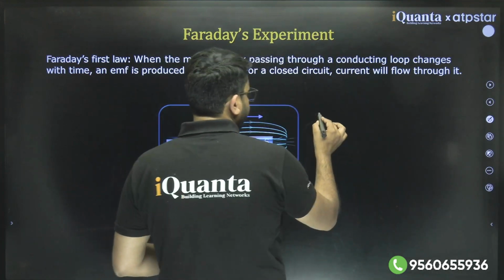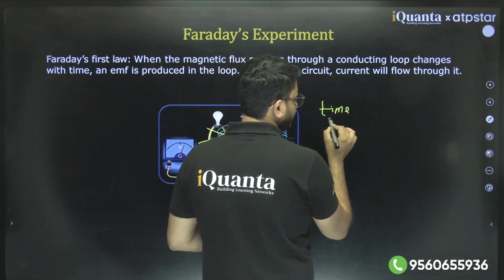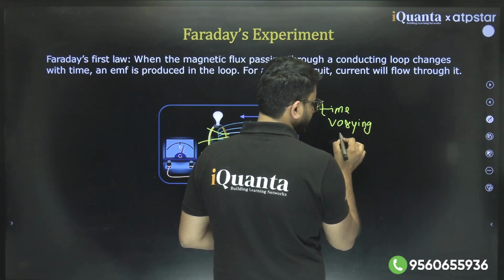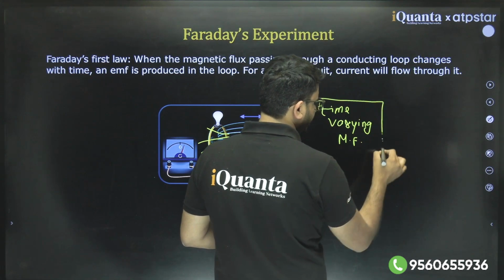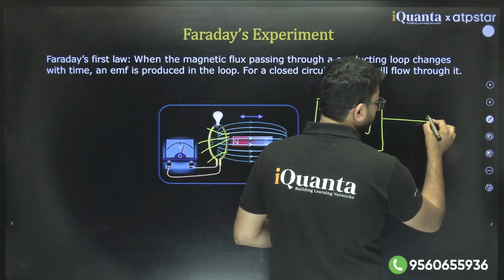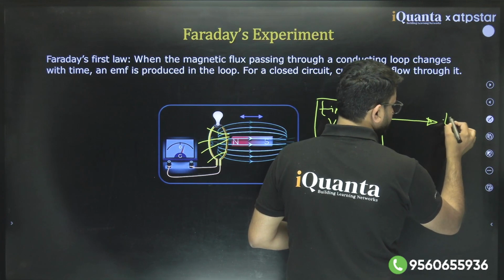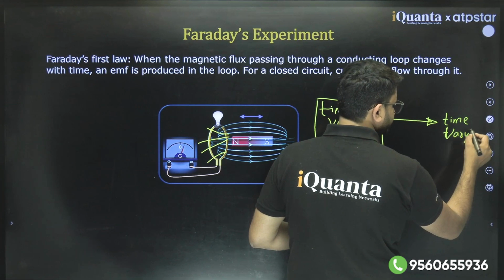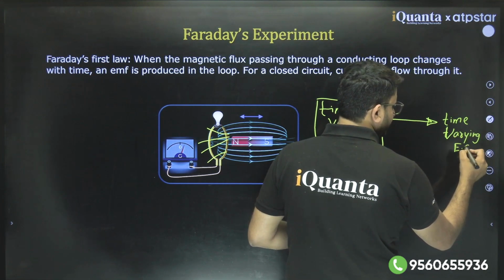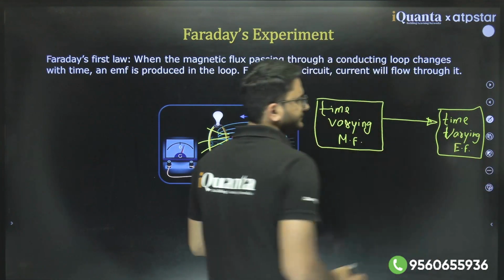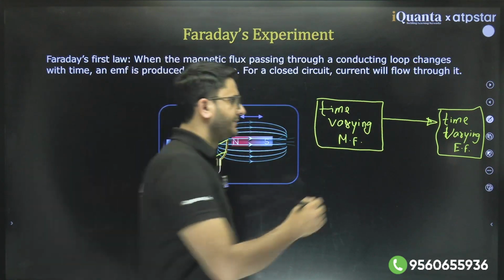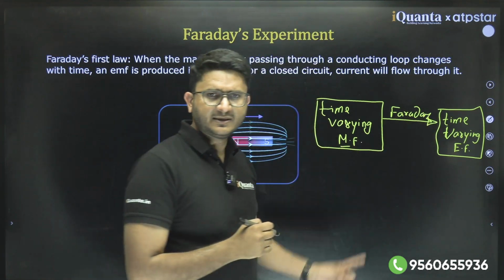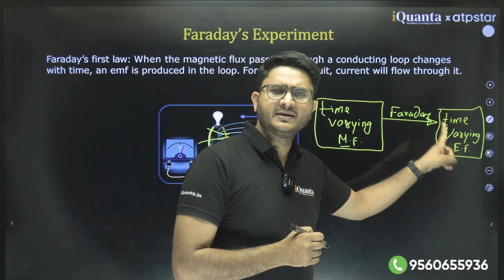So we can say that the takeaway is that a time varying magnetic field induces a time varying electric field. The electric field will generate EMF. This is given by Faraday. It says if the magnetic field is changing with time, then it induces a time varying electric field.